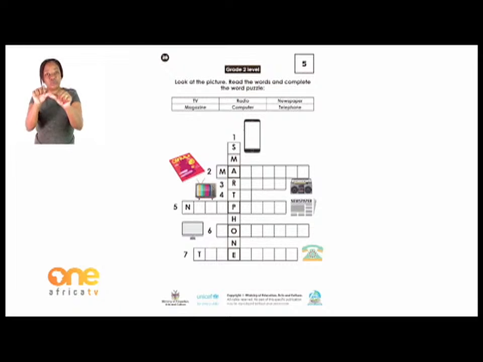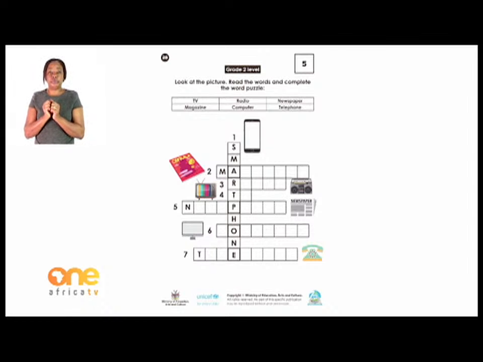Which one do you think is the correct word there from the table above? Is it a TV? Is it a radio, newspaper, magazine, computer, or telephone? So finish it up. And number 3 also, it starts with an R. So what is that? And the picture is there at the end. Find it out and finish the letters that are left. Number 4, it's a T, and only one letter is left.